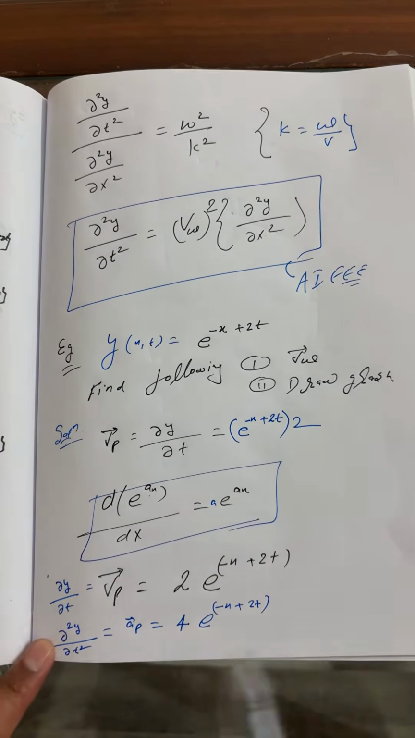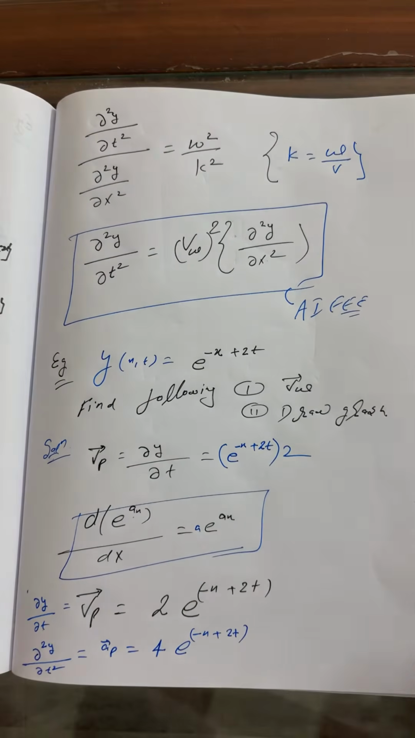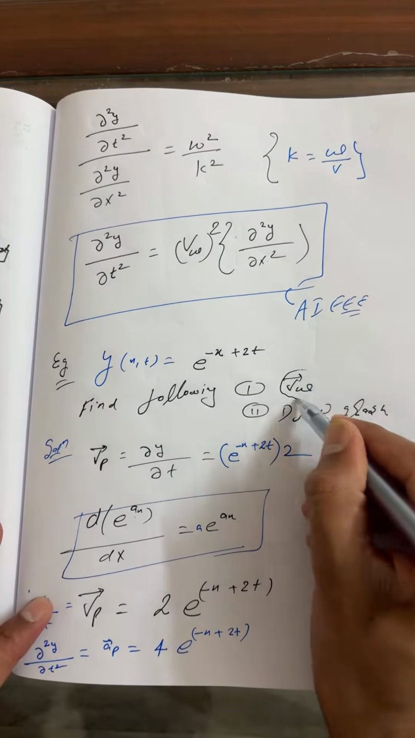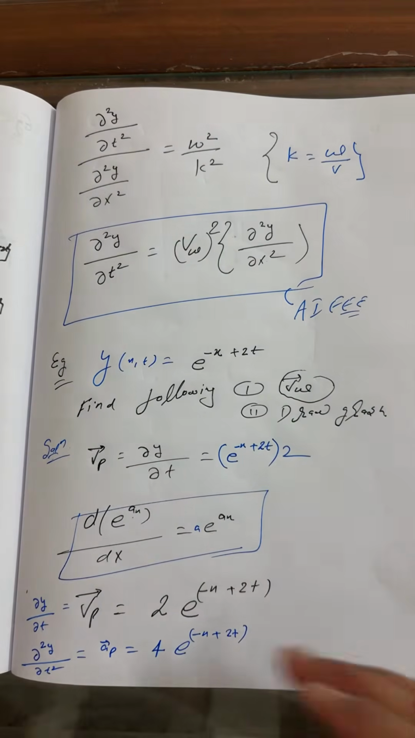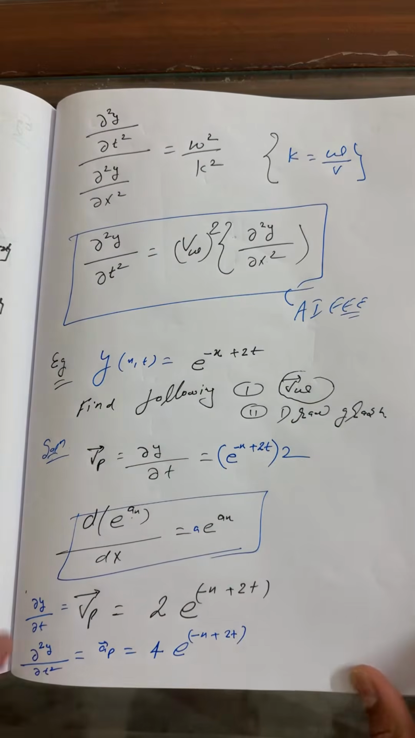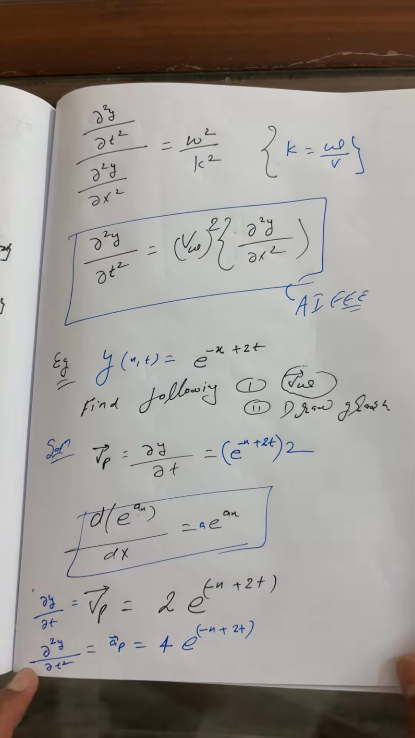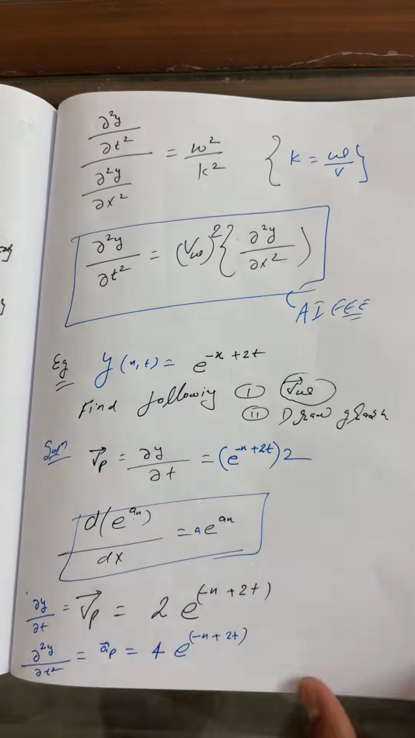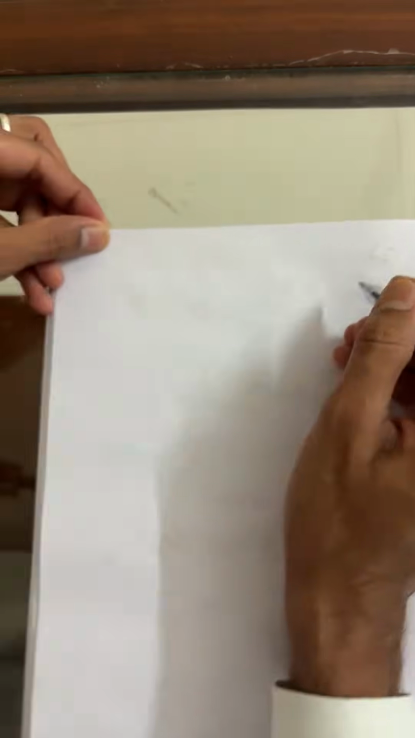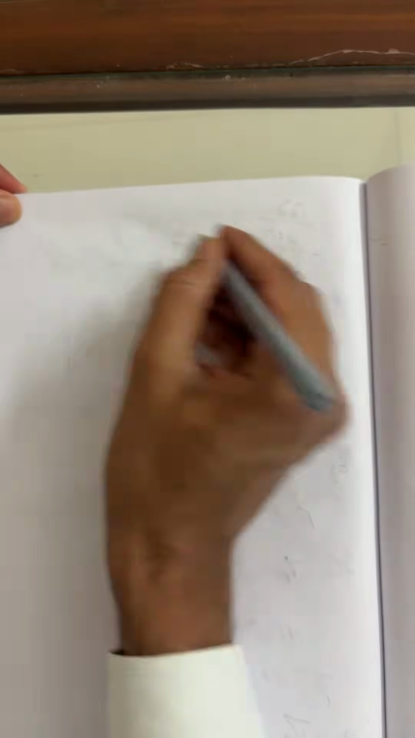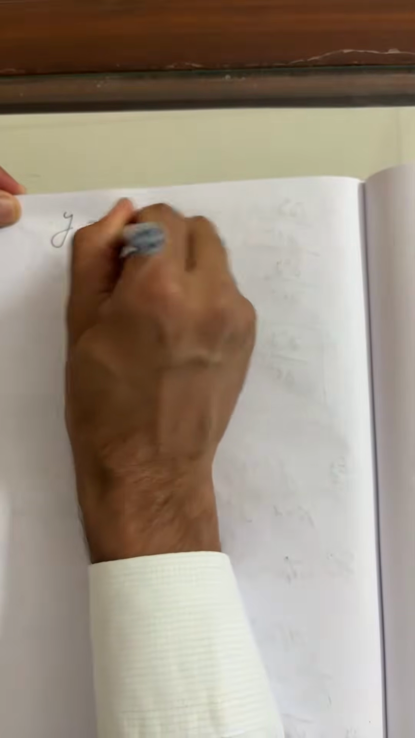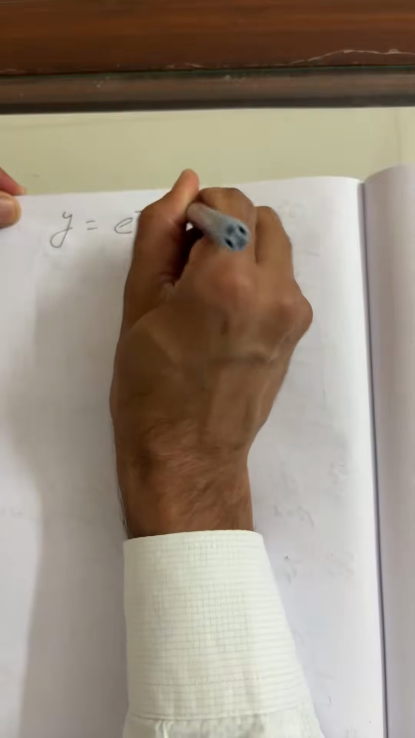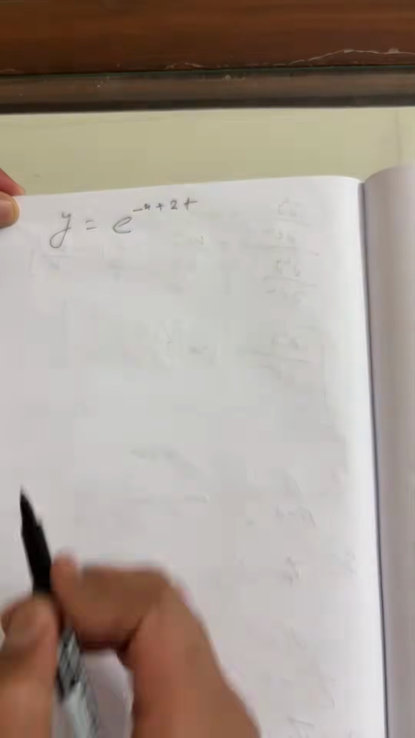So we got the answer from here. Till now, we were finding the velocity of wave, and I just proved the result here. I differentiated this function two times with respect to time. Now I'll differentiate the same function two times with respect to x. I'll write the given equation once again: y is equal to e to the power minus x plus 2t. Now I'm going to differentiate keeping time constant.